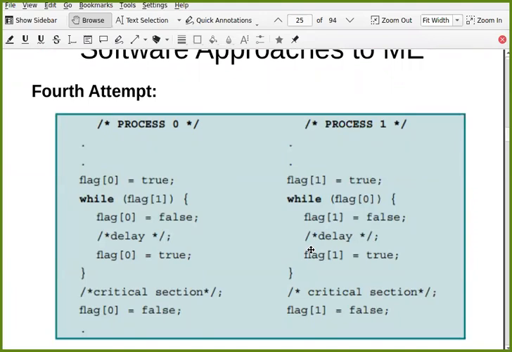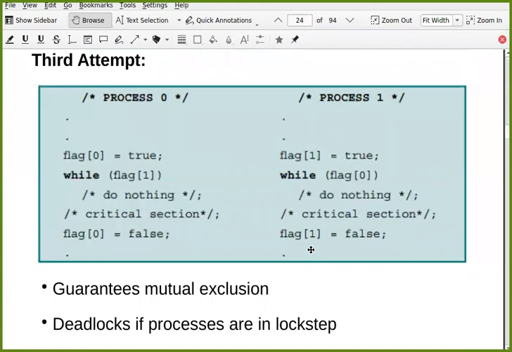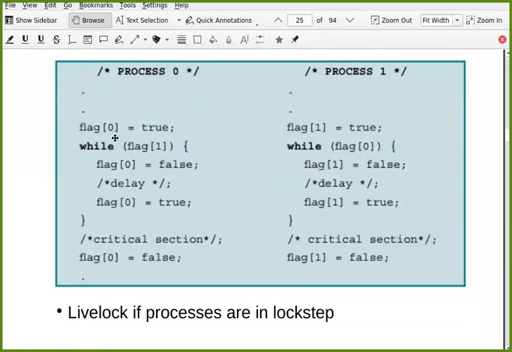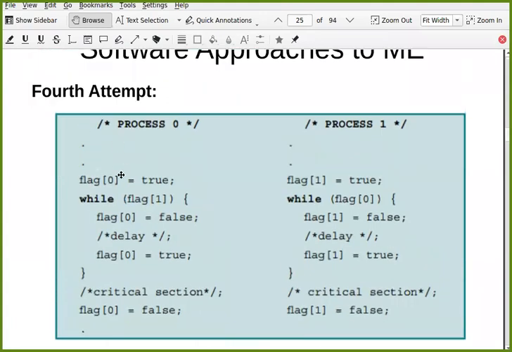It is just an extension of the previous attempt. Now let's see what it does. Process 0 says that I want to enter, and then it checks the state of the other process. That is through flag 1. It checks if flag 1 is true.